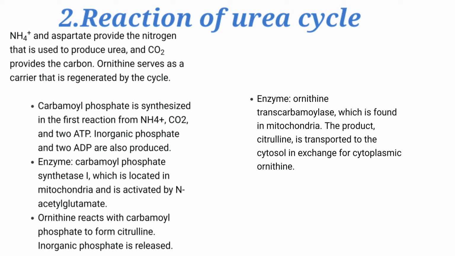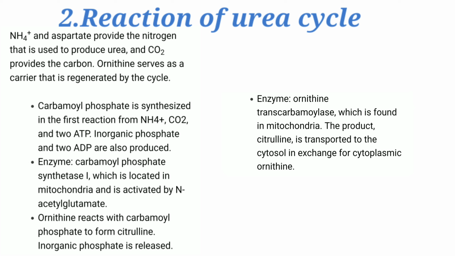Ammonium and aspartate provide the nitrogen that is used to produce urea, and CO2 provides the carbon. Ornithine serves as a carrier that is regenerated by the cycle. Carbamyl phosphate is synthesized in the first reaction from ammonium and carbon dioxide and 2 ATP. Inorganic phosphate and 2 ADP are also produced. The enzyme is carbamyl phosphate synthase 1, which is located in mitochondria and is activated by N-acetyl glutamate.